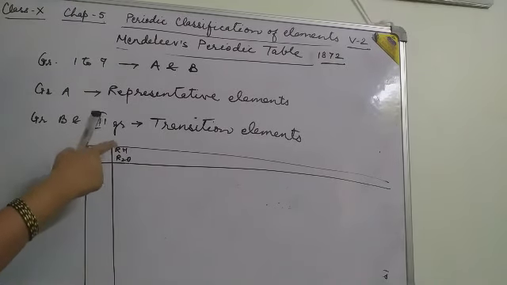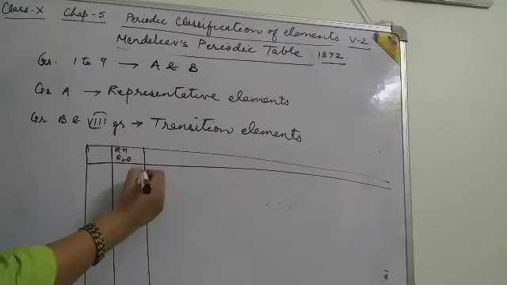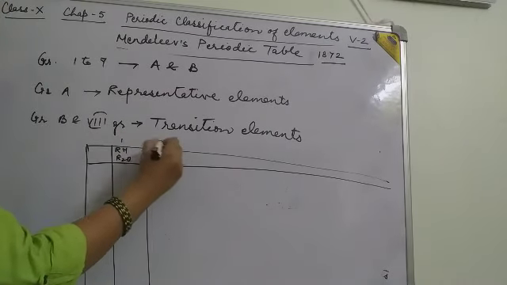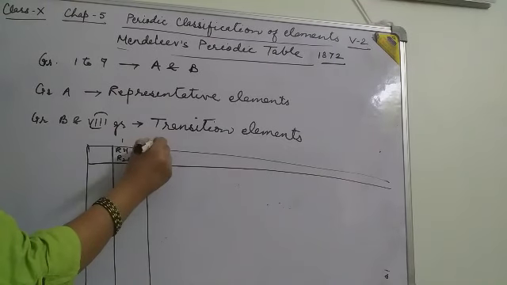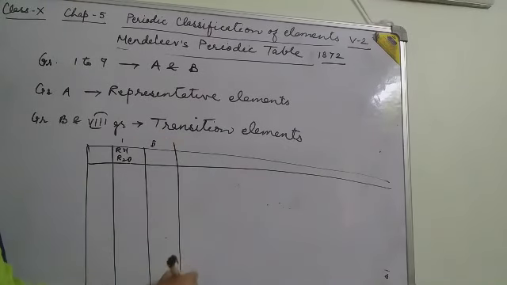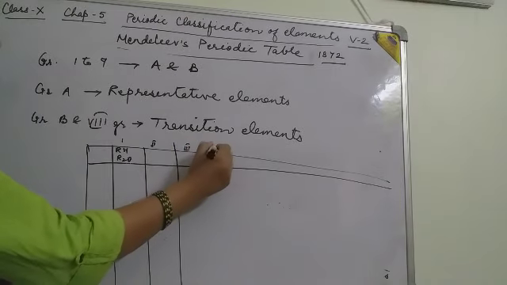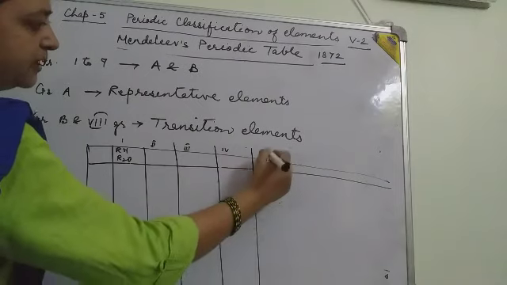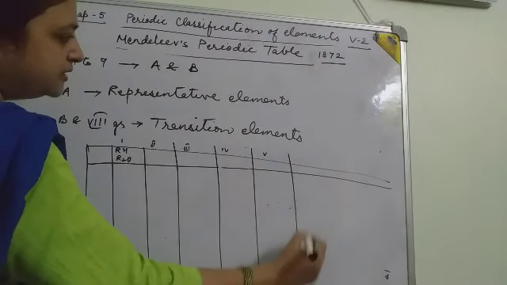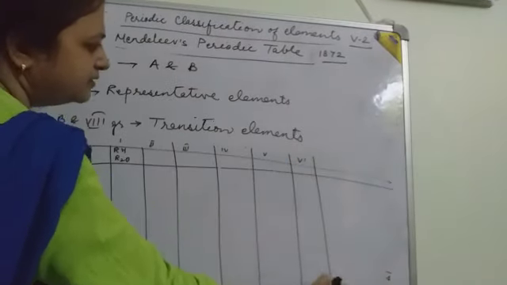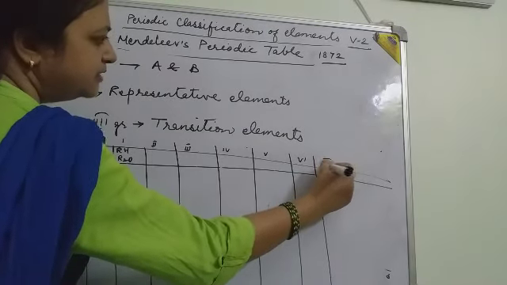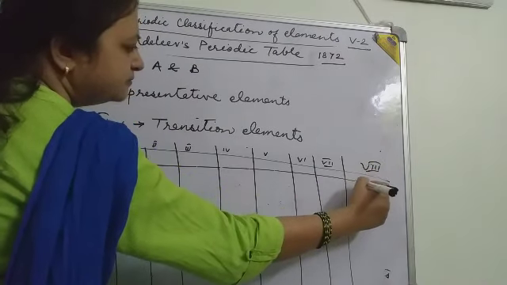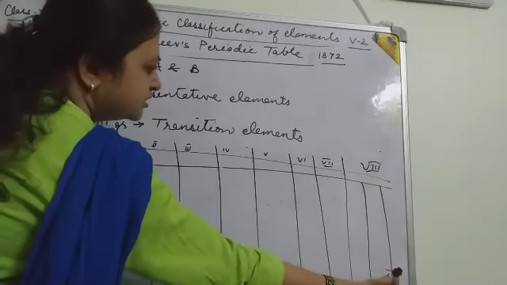He represented the element as R. Likewise, this is for group 1, group 2, group 3, group 4, group 5, group 6, group 7, and group 8, which is divided into 3 parts, called the transition series.